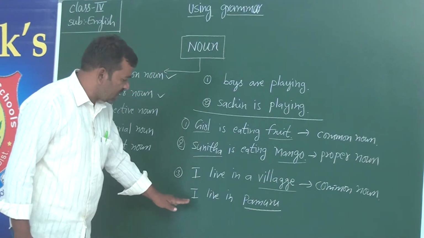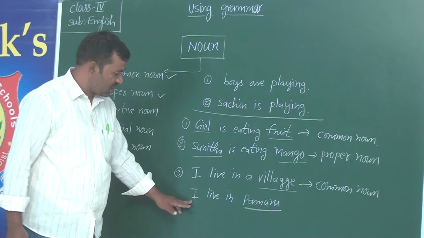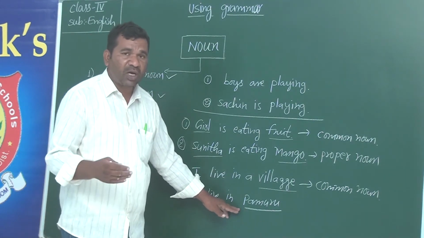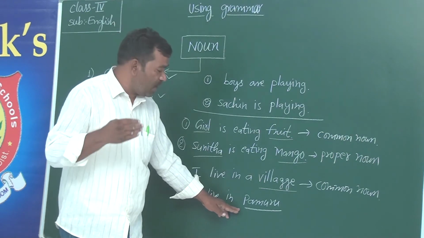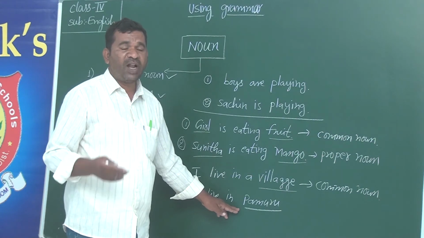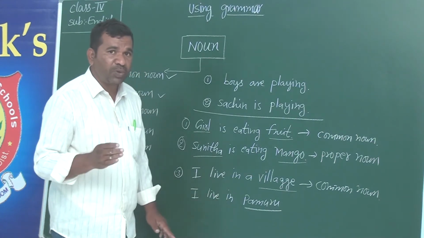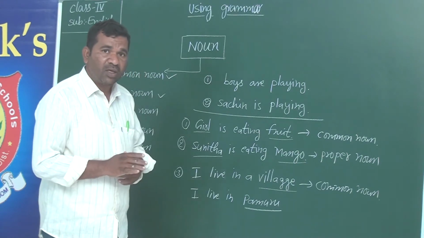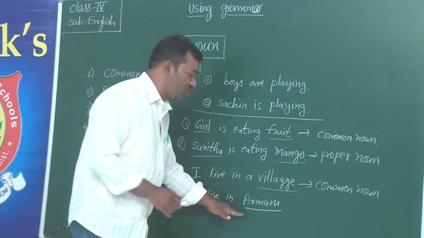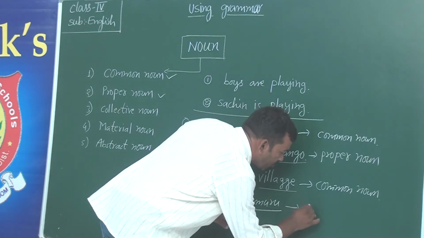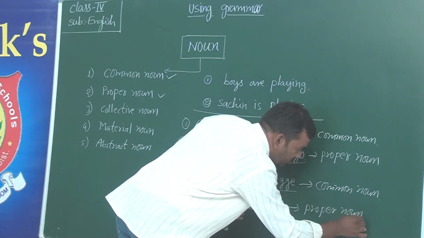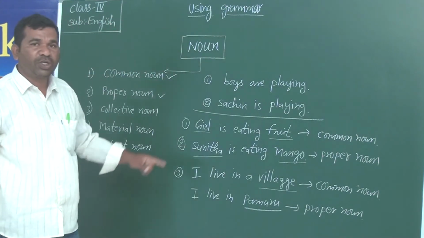Okay? And in the second sentence, I live in Pamur. So here, the speaker specifically mentioned the place where he lives. Where does he live? He lives in Pamur. He specifically mentioned the name of the place where he lives. That is Pamur. So therefore, it is called a proper noun. You got it?